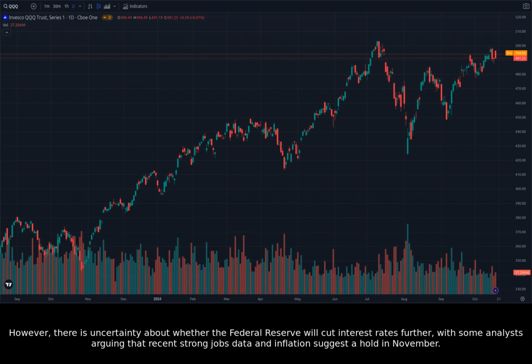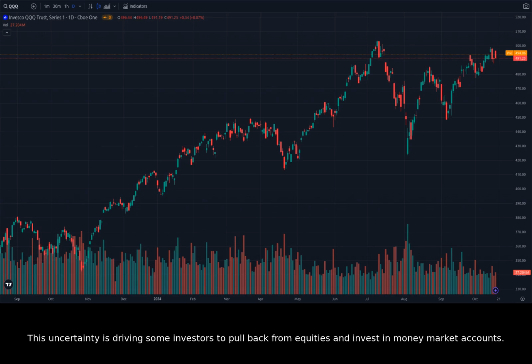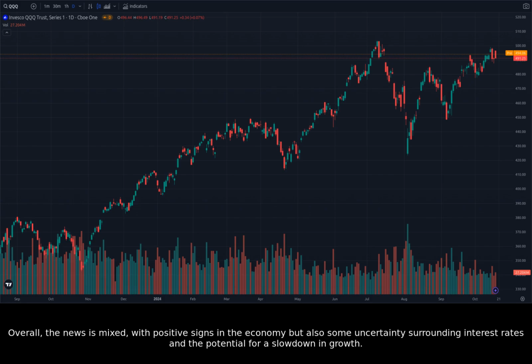However, there is uncertainty about whether the Federal Reserve will cut interest rates further, with some analysts arguing that recent strong jobs data and inflation suggest a hold in November. This uncertainty is driving some investors to pull back from equities and invest in money market accounts. Overall, the news is mixed, with positive signs in the economy but also some uncertainty surrounding interest rates and the potential for a slowdown in growth.